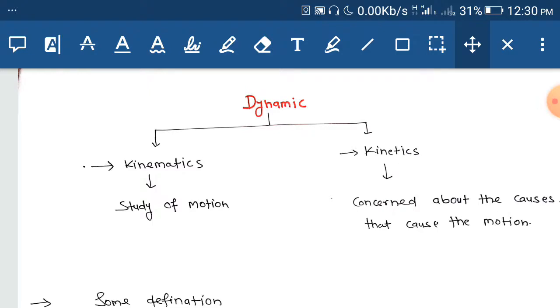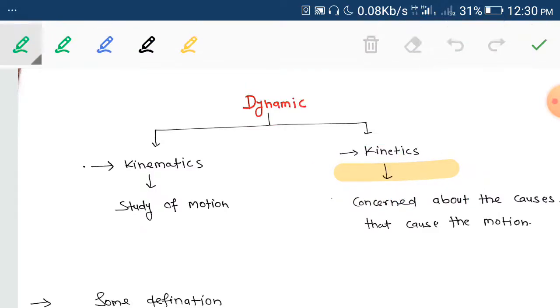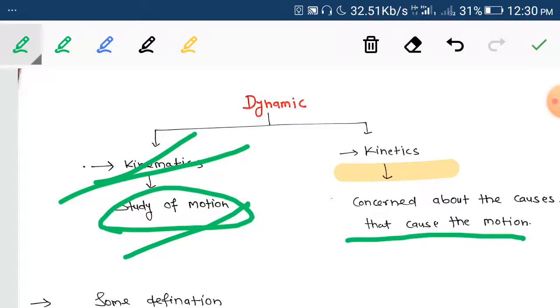So dynamics is further classified into two parts. First is kinematics and second is kinetics. So what is kinematics? Kinematics is the study of motion without going into the cause of the motion, means we study the motion, not force and torque. So this comes under kinematics. And kinetics is concerned with the cause that causes the motion, means we study force and torque in kinetics.